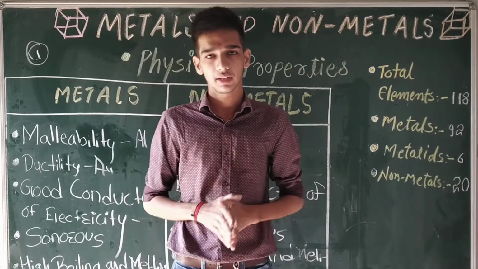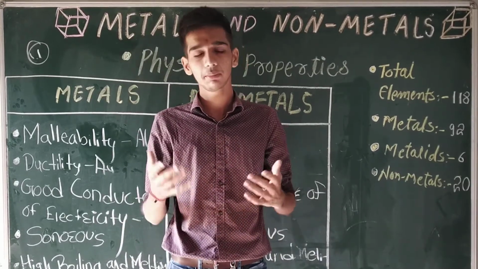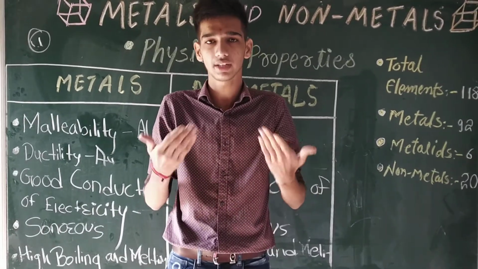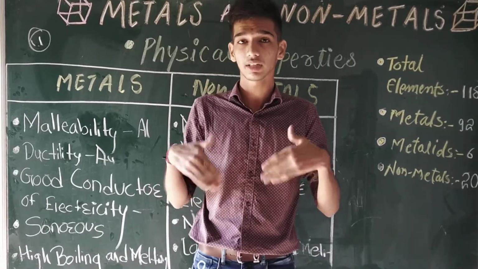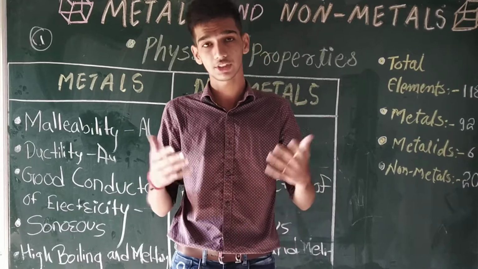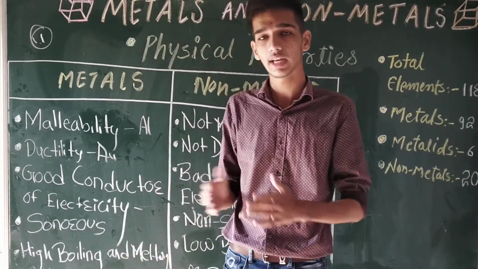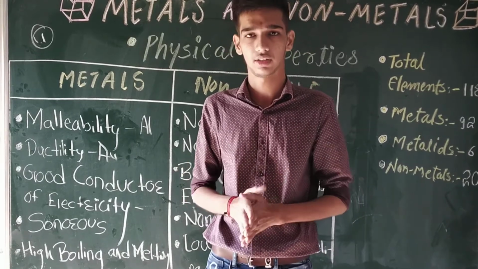Physical properties of metals. They are malleable, means they can be converted into sheets. They are ductile, means they can be converted into wires. They are sonorous, they can make ringing sounds. They are lustrous, they are shiny. They have high melting and high boiling point, and they are good conductors of heat and electricity.